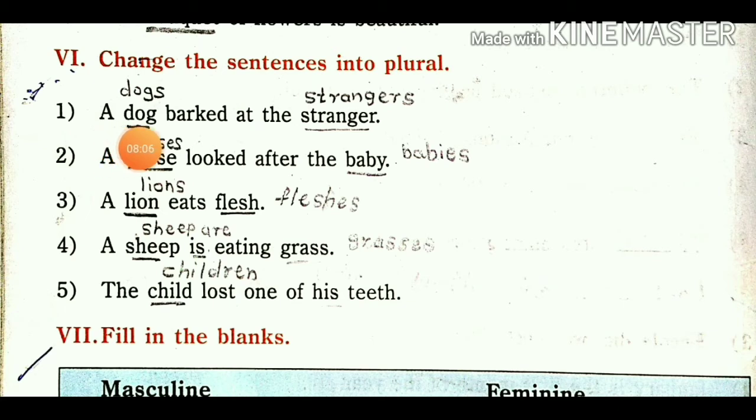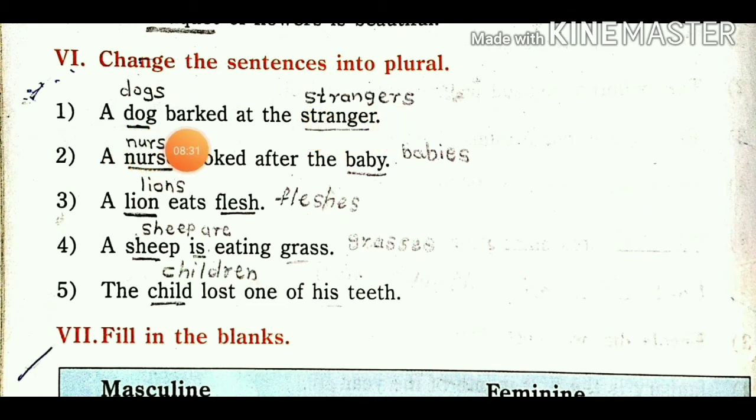A dog, here you want to write again in front the same sentence, converting these words, but I have given just a short for you. A dog converts into dogs and stranger converts into strangers.